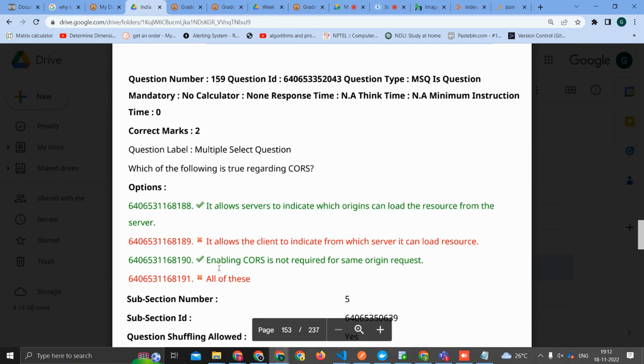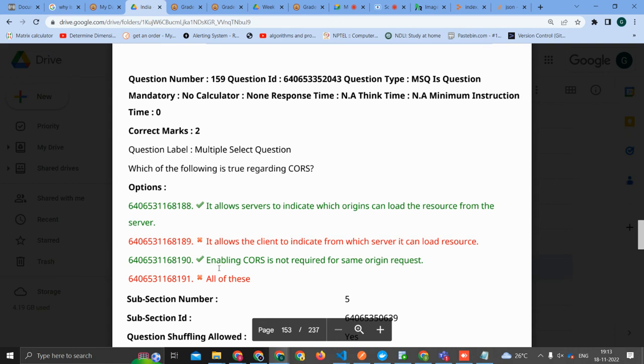Fine, Priyanka, I think you can do this. So it allows servers to indicate which origins can load the resource from the server. Correct, because you will give some accesses, and via those accesses you'll be able to work with those resources. Otherwise, you cannot load those resources; it will give you a CORS error. It allows the client to indicate from which server it can load? No, the client has no control over it. That is the developer's doing.